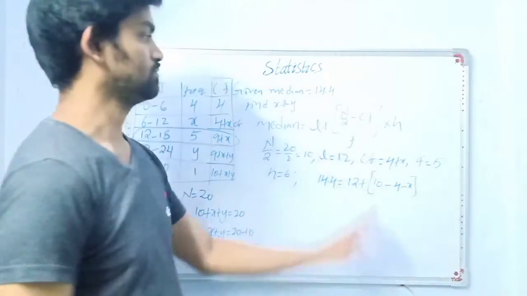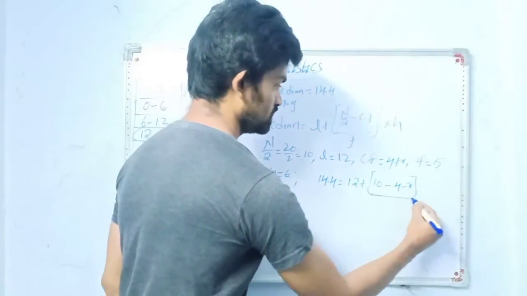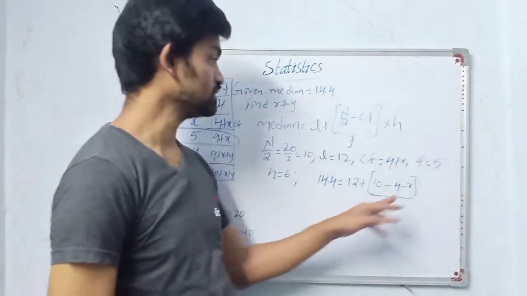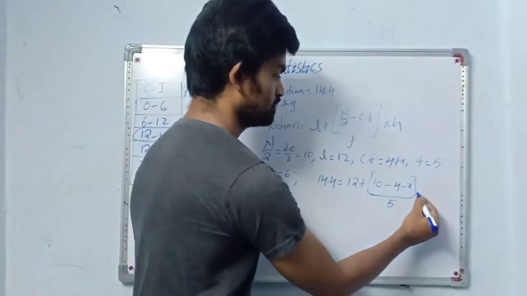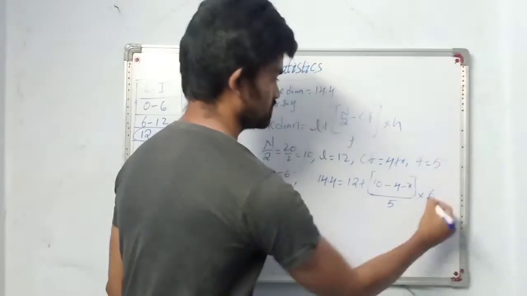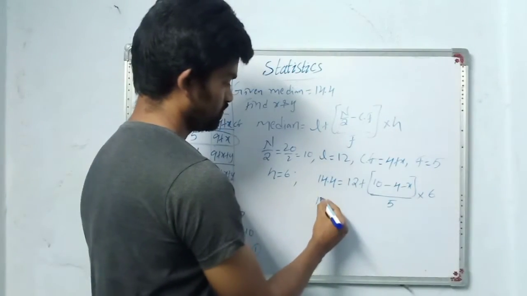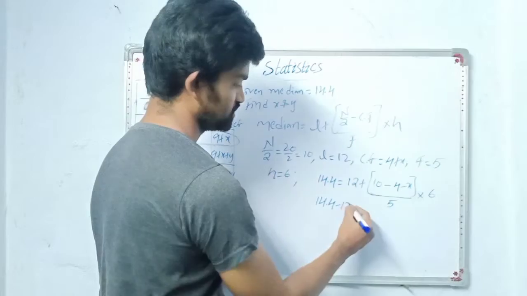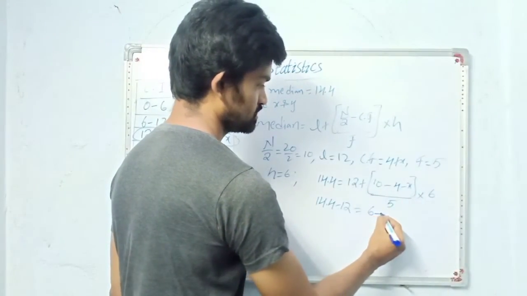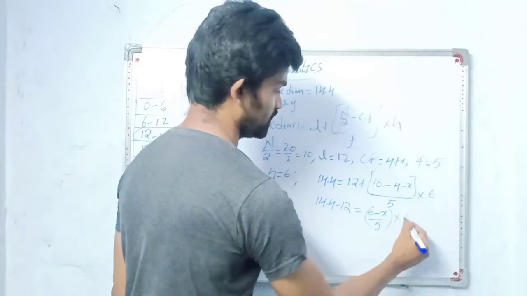Because minus is there, it's a binomial, minus 4 minus x, divided by f. What is the value of f? It is 5, into h. The value of h is 6. Send this 12 to this side. 14.4 minus 12 is equal to 10 minus 4, that is 6, 6 minus x, by 5 into 6.